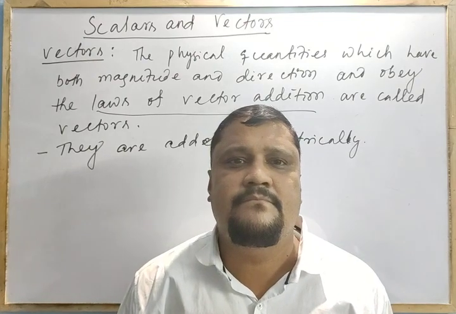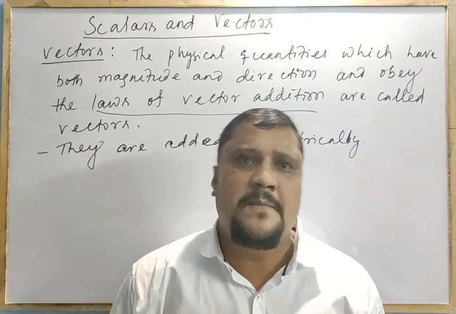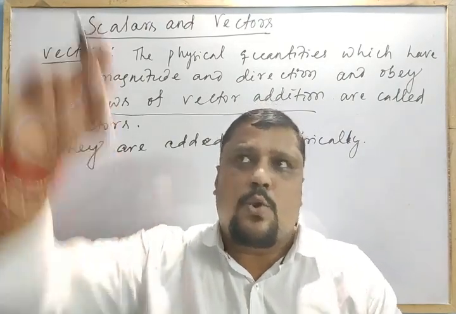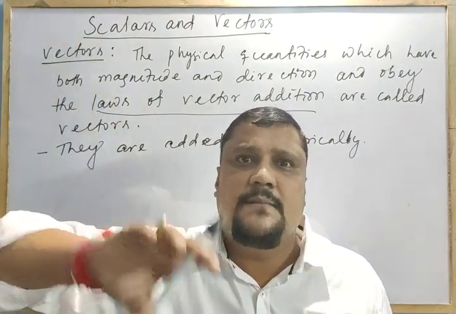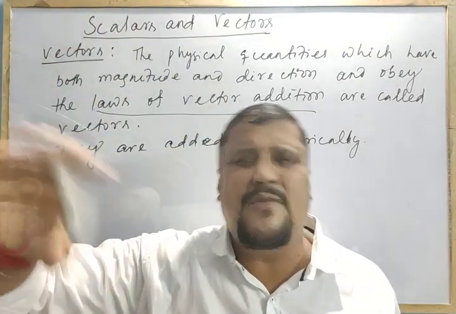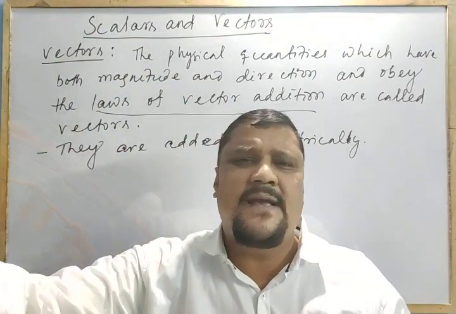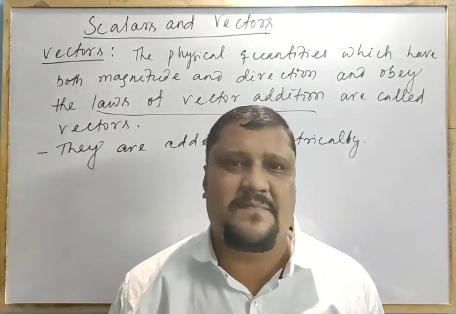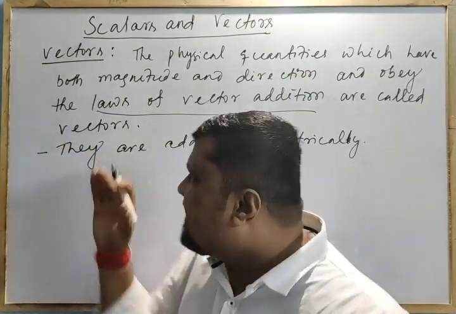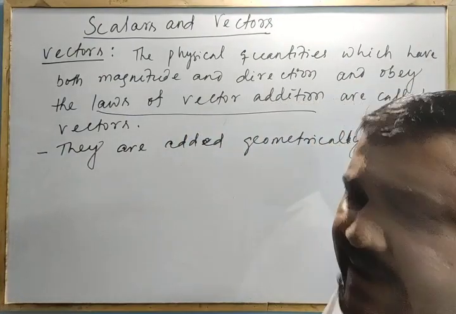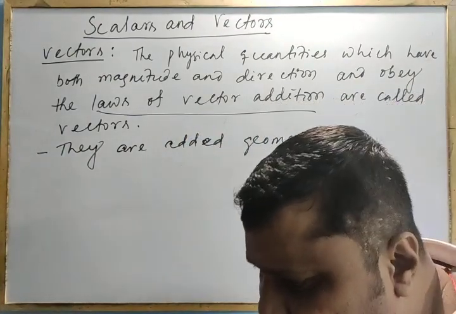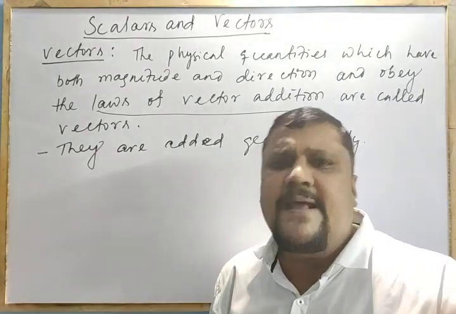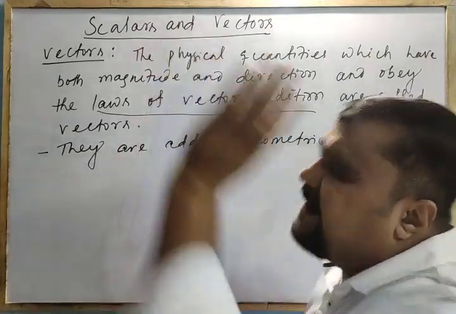degrees with the horizontal. Here you cannot add like that to know the details about the bird's position. You cannot add like 30, 60 or like that. You cannot add it algebraically. You should do something with the direction part. So that's why they are added geometrically. Clear? But they obey the laws of vector addition. The vector addition laws are added geometrically. We will discuss that later.